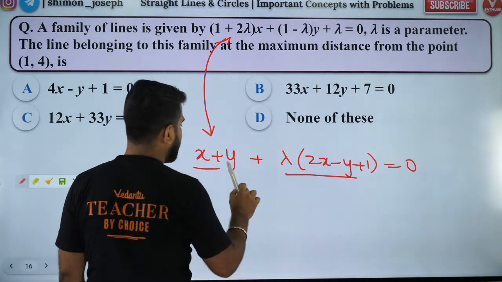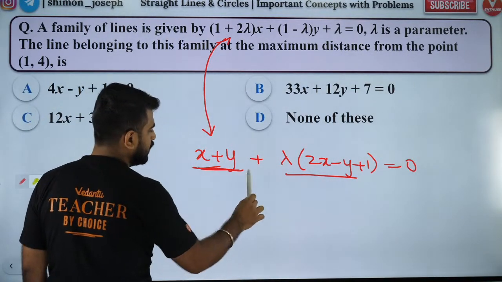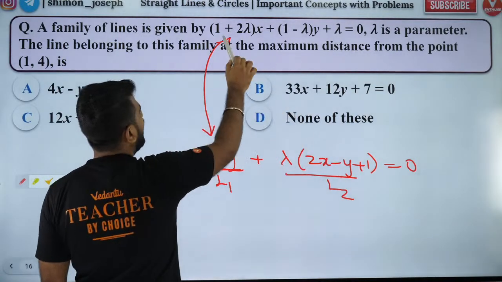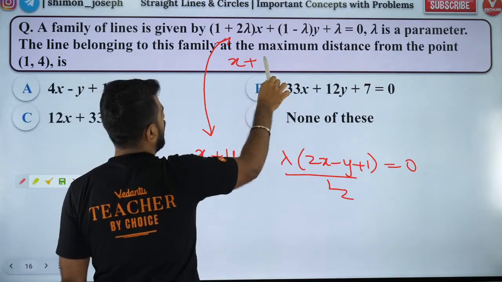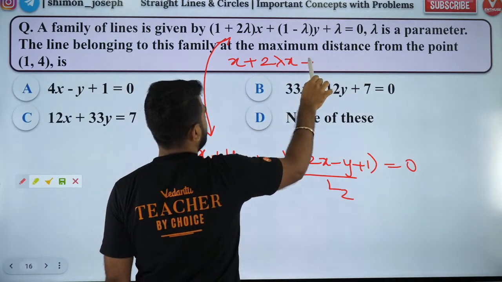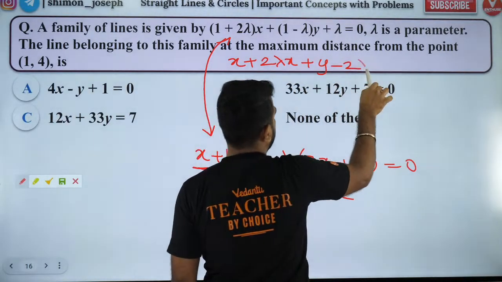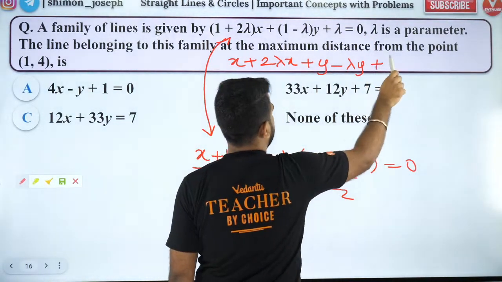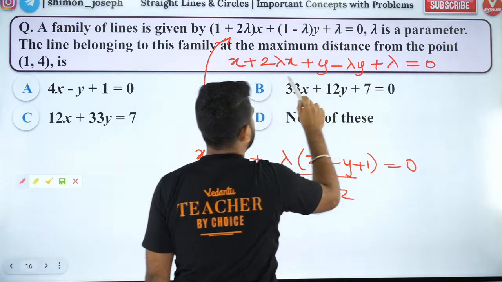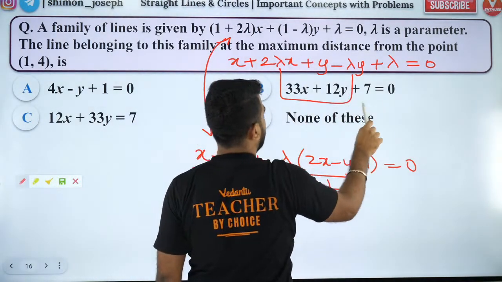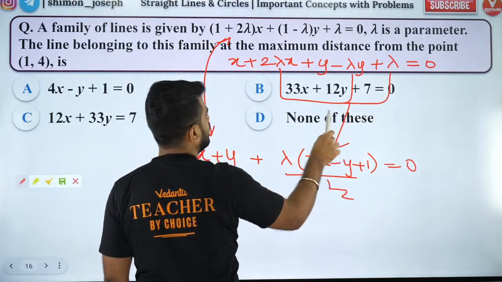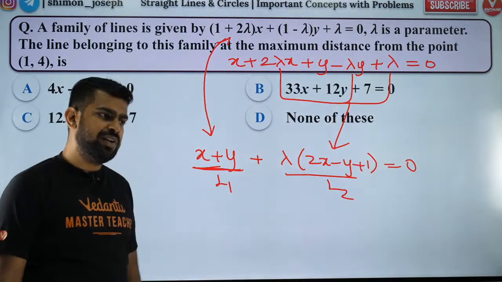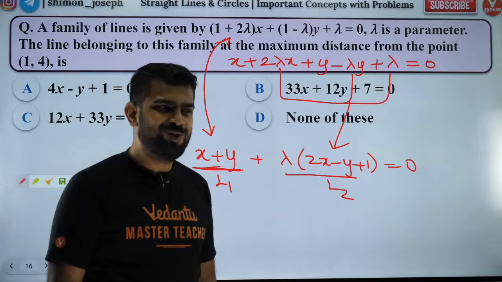First of all, how many of you understood how I wrote this? I wanted to write it as L1 plus lambda L2. So I just open it: x plus 2 lambda x plus y minus 2 lambda y minus lambda y, and then you'll have plus lambda equal to 0. I collected the terms with lambda and formed this. I collected the remaining terms and I got L1. Everybody happy with this?